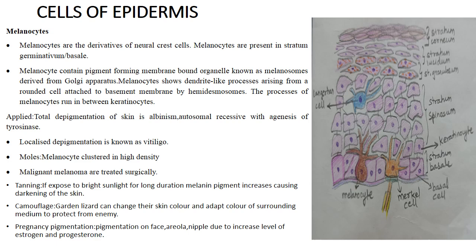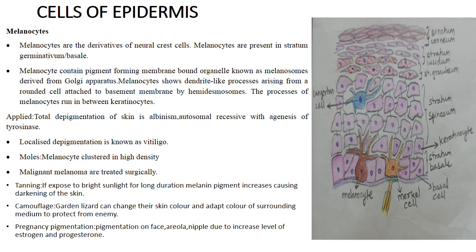The melanin exists again in two forms: eumelanin, that is dark brown in color, and pheomelanin, it is reddish in color. And there are many clinical conditions related to absence of melanocyte. So let us see some of them. Now we are coming to the applied importance of the melanocytes.